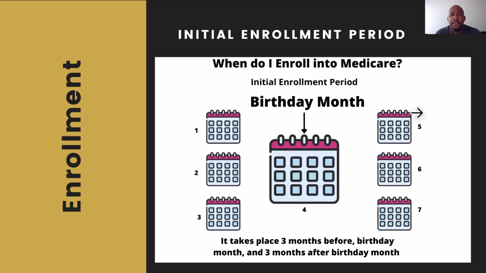So next, when are you eligible to enroll and when can you enroll? It's known as your initial enrollment period, or IEP. It takes place 3 months before your birthday month and 3 months after your birthday month. So as mentioned, 3 months before your birthday month, that's when you can initially enroll into Medicare. And the way that you can enroll into Medicare is by going to Medicare.gov or SSA.gov, or going to your nearest Social Security office to speak with a case worker to enroll into Medicare.